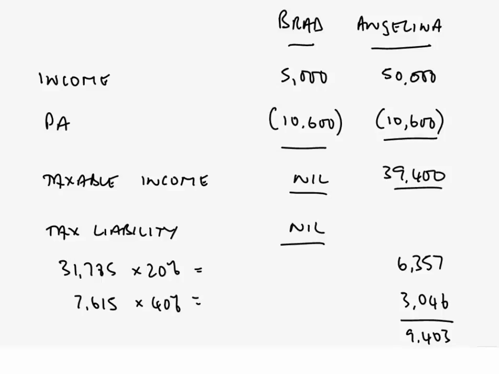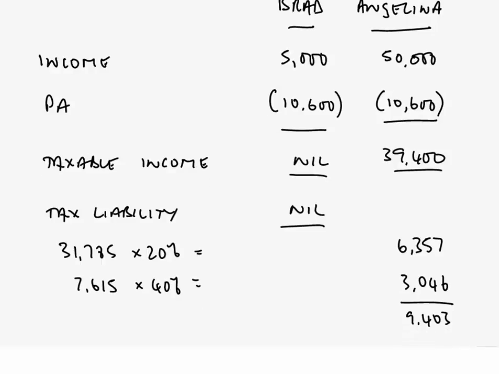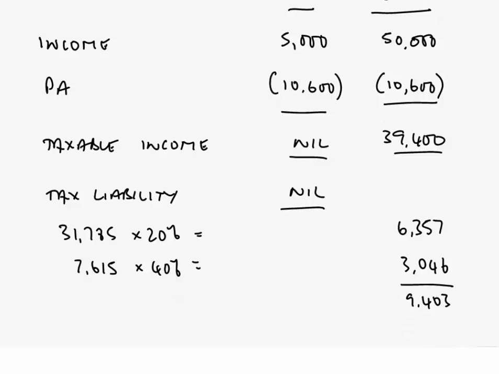Okay, well, if you've had a little go at that for yourself, there's our 2 income figures as stated, £5,000 and £50,000 respectively, before this joint election in relation to jointly owned assets is made. The personal allowances, £10,600, £10,600. Our taxable income nil, £39,400, therefore to Angelina. No tax liability on Brad, and then the tax calculation for Angelina, 31,785 in the basic rate band, and then the balance of that, I think 7,615 at higher rate. Now, of course, that brings a tax charge up to £9,403 at this particular point in time.